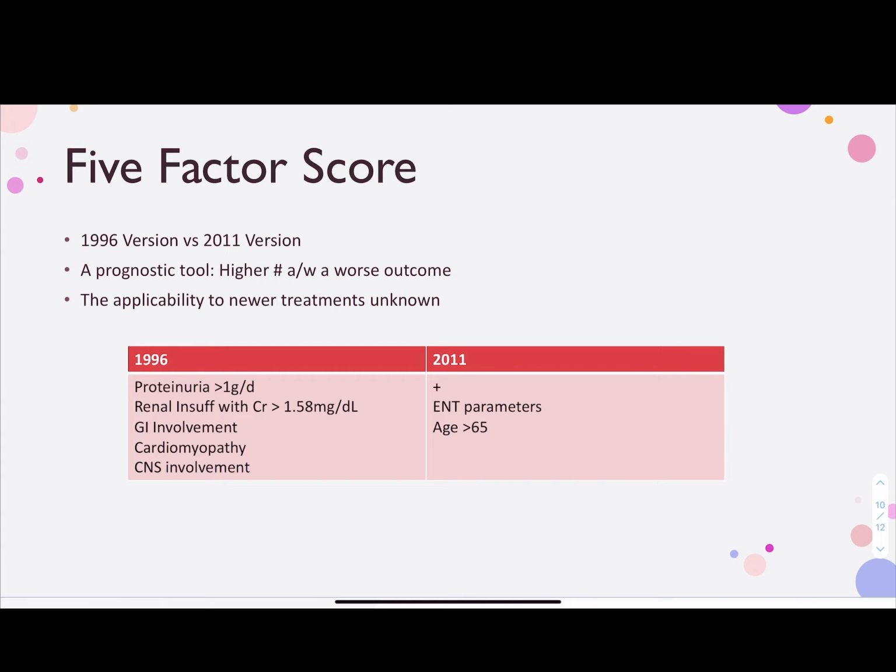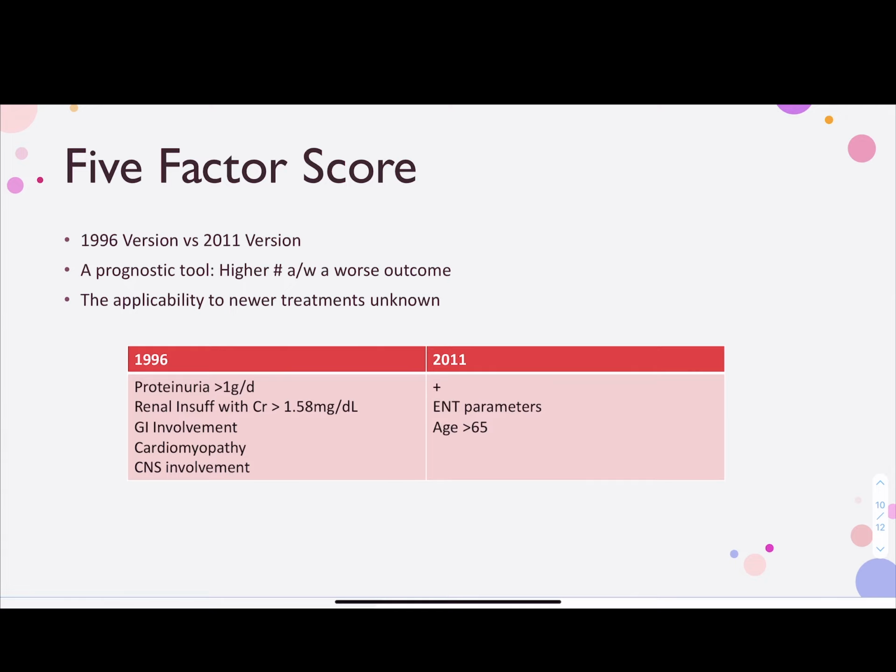Additional factors such as ear, nose, and throat parameters and age greater than 65 were added to the 2011 version. However, the 1996 version is still more commonly being used. It's a tool to help clinicians make treatment decisions. The higher the number, the worse the outcome you can expect. Applicability to newer therapies is unknown.